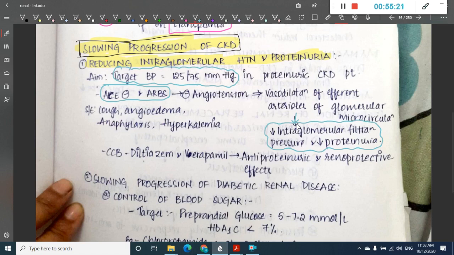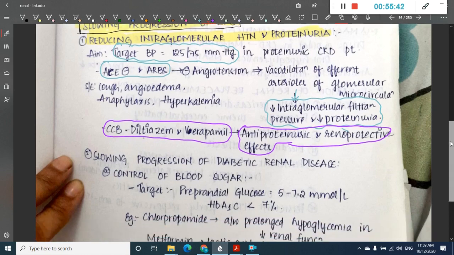Then the drugs like calcium channel blockers, diltiazem and verapamil, also have antiproteinuric and renoprotective effects. Okay, so these are the drugs which you use for reducing the intraglomerular hypertension and proteinuria.